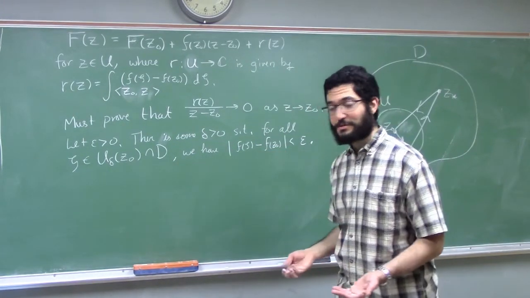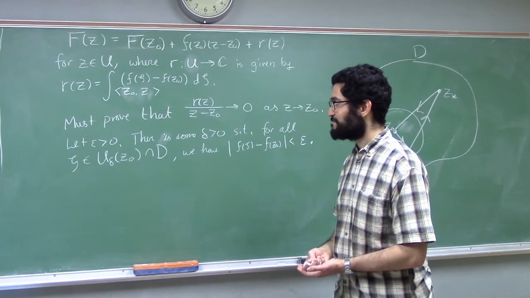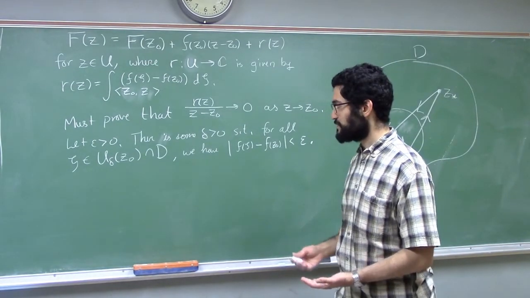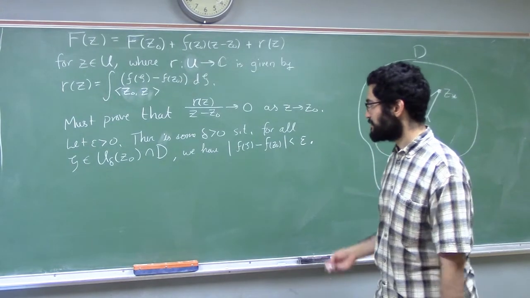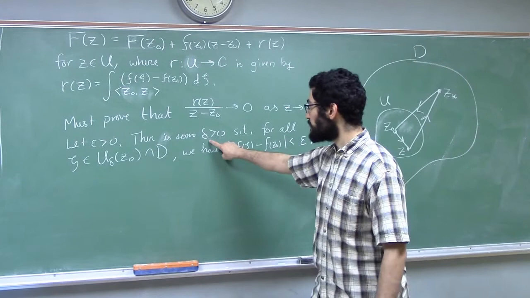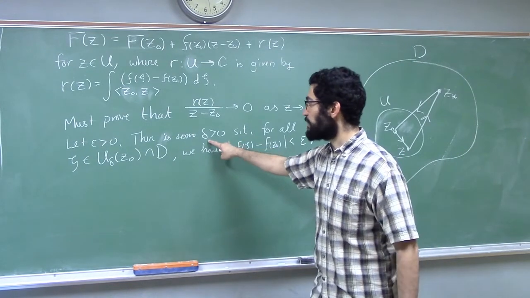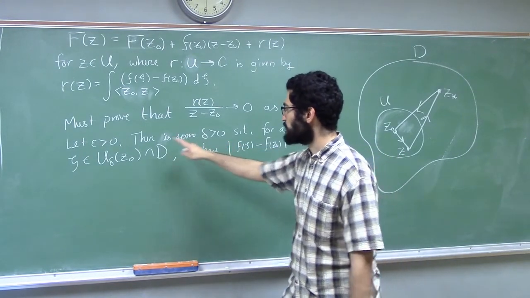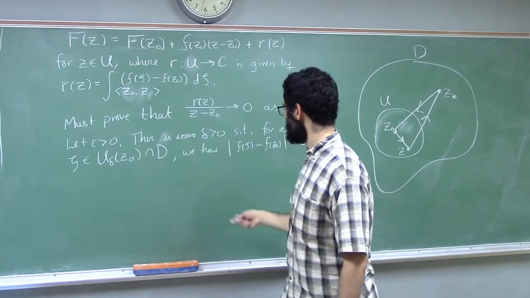By the way, I know little f is continuous at z naught not because it was directly assumed, but because we said f is analytic, which is much stronger. Of course, an analytic function is continuous. So here we've used continuity, and I'm going to claim that this delta is one that works for proving this limit assertion.